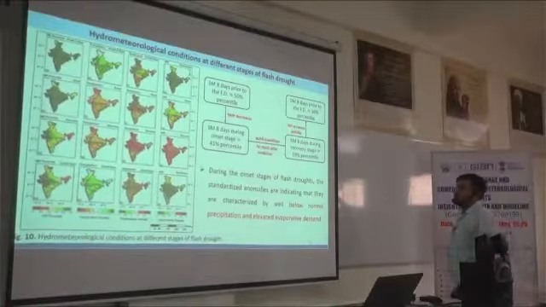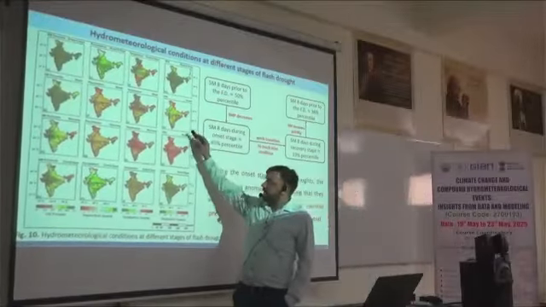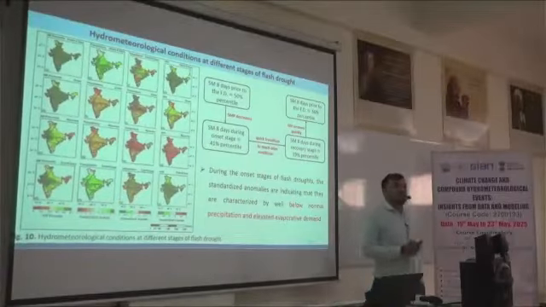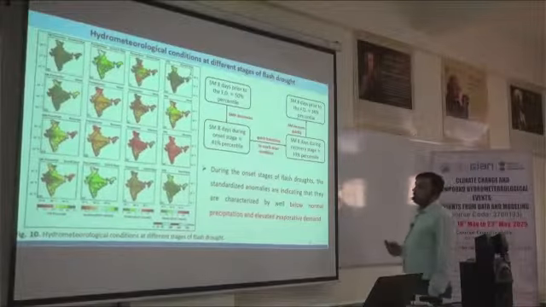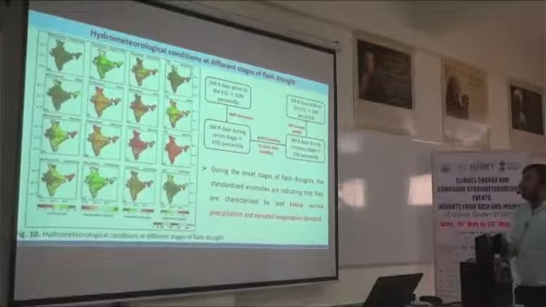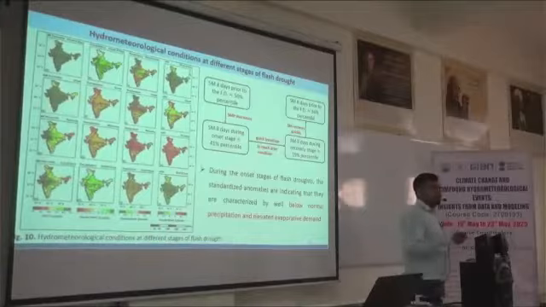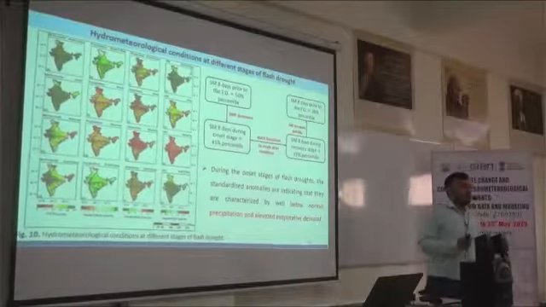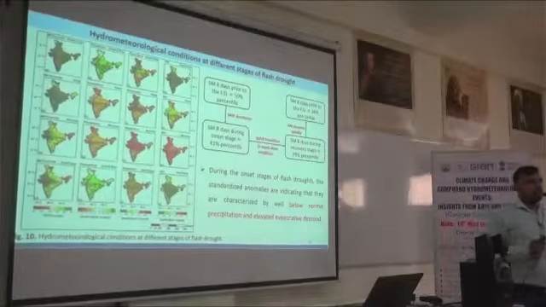Similarly with temperature and vapor pressure: during the flash drought there is a high temperature condition, but before and after the flash drought the temperature is not very high compared to during it. So during the flash drought soil moisture is declining very fast, showing very dry conditions. Precipitation is very low, temperature is very high, and vapor pressure deficit is very high. It means all the variables are validating the aridity index definition used to define the flash drought.